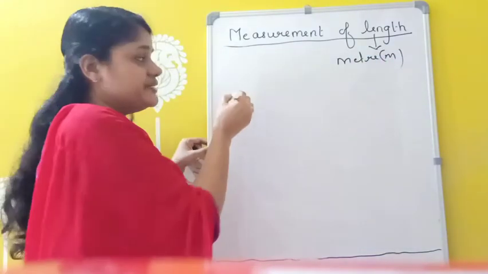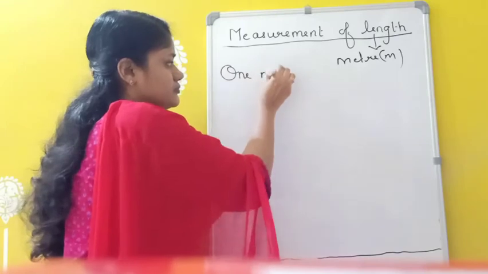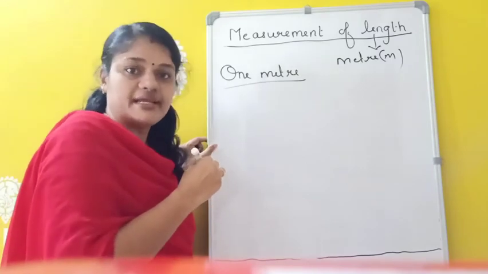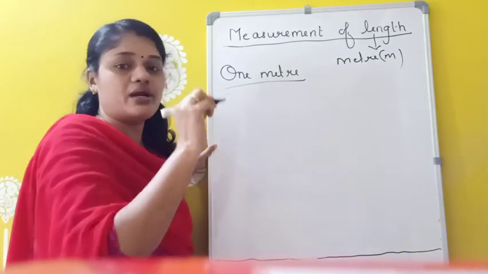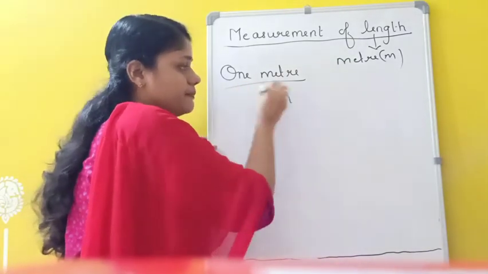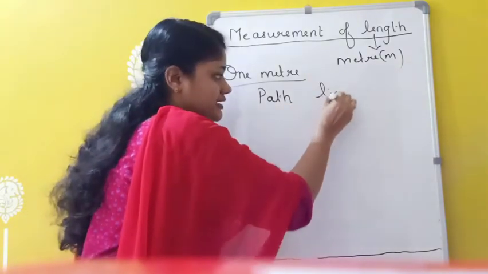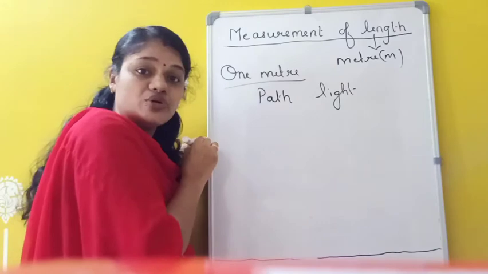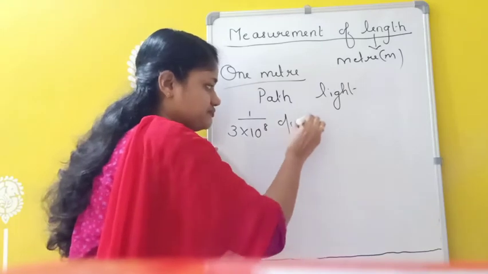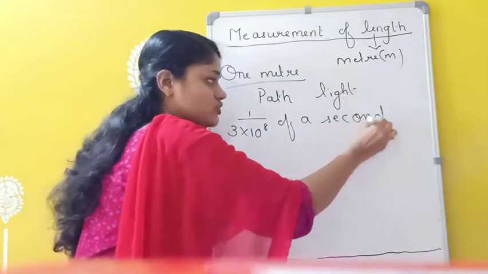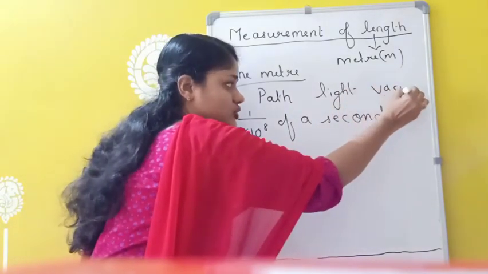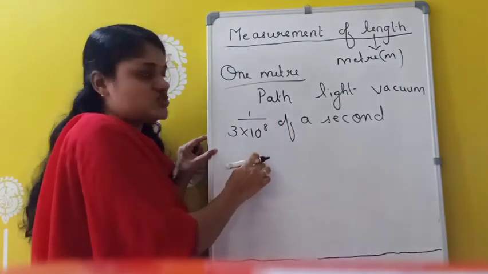Then how will you define 1 meter? 1 meter is the path travelled by light in vacuum during a time interval of 1 by 3 into 10 raised to 8 of a second. That is taken as 1 meter. So 1 meter is equivalent to the path travelled by light in vacuum during a time interval of 1 by 3 into 10 raised to 8 of a second.